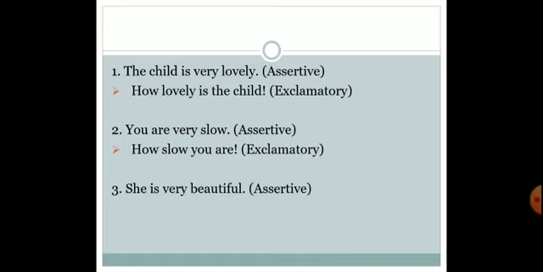Third one, she is very beautiful. So the exclamatory form would be how beautiful she is. So how we'll be remembering it? Step 1, main verb and helping verb should be dragged at the end of the sentence. So she is will be at the end. Step 2, remove adverb. So we will be removing very from the sentence. And step 3, do you see a or an being used over here? No, you cannot see. So what we are supposed to use, that is how. So we will be putting how beautiful she is.